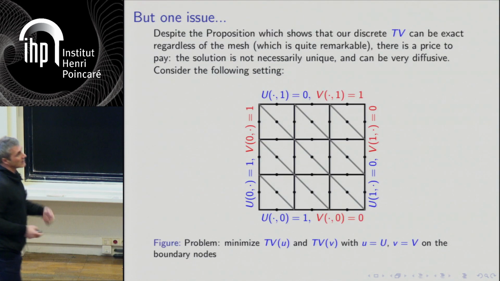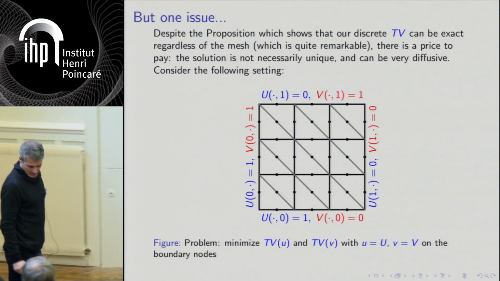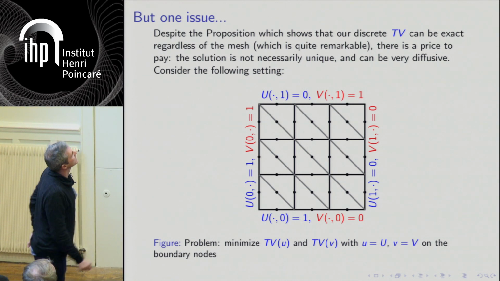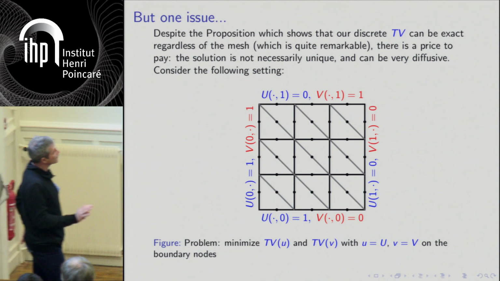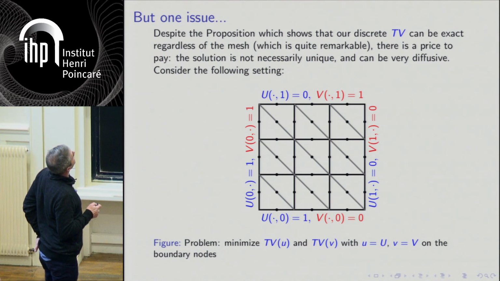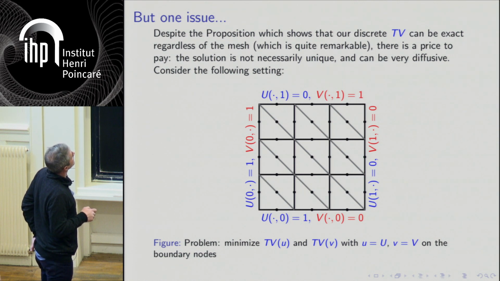Okay, so let me just, to finish, mention a funny game you can play with this approximation, only in 2D and only for regular meshes. So first, we were quite disappointed by some results, and I will show you which kind of results.